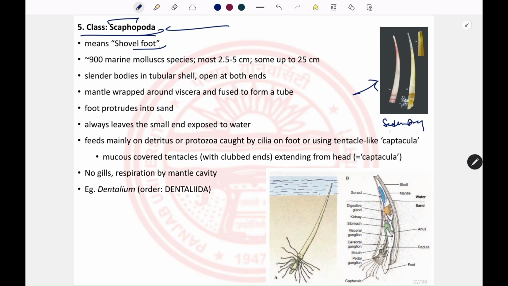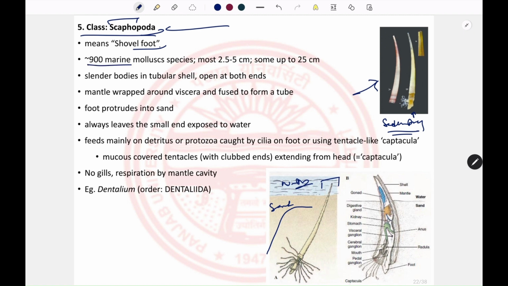However, they are not sessile. That means they are not attached to the substratum. They use their foot to dig inside the sand. Most of the body is inside the sand, and one part of the shell is in the water.